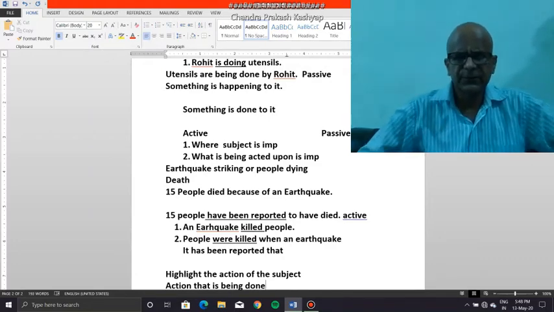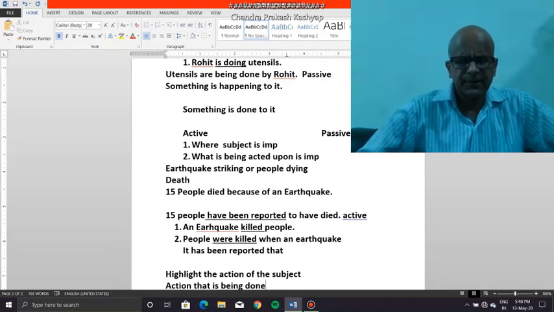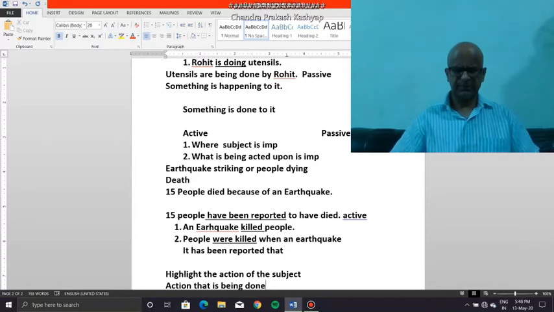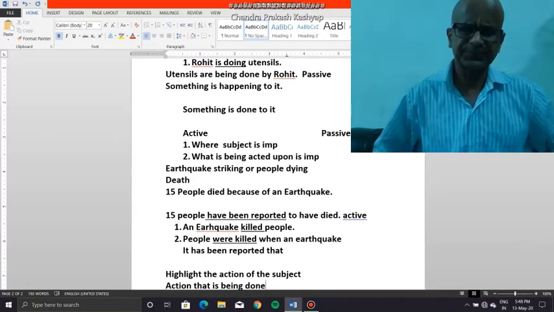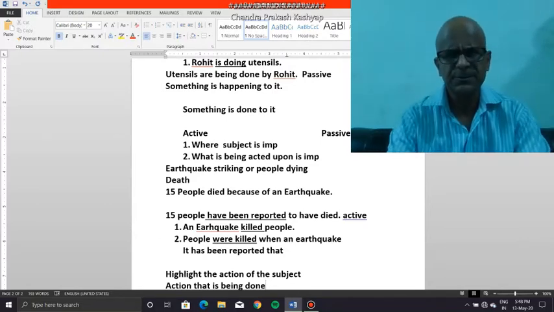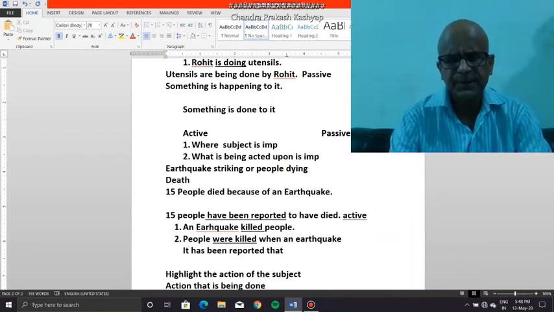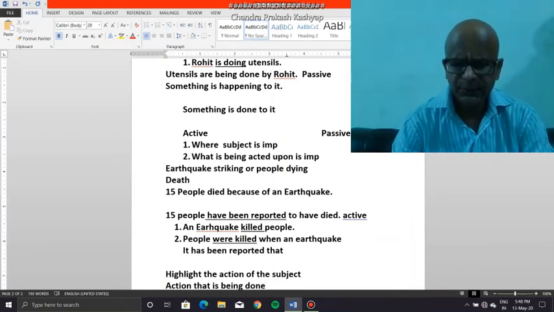For example, Rohit is doing utensils, I am highlighting the action of the subject. And when I say utensils are being done by Rohit, I am highlighting the action that is being done. So different forms of verbs, is doing and are being done respectively, are used.